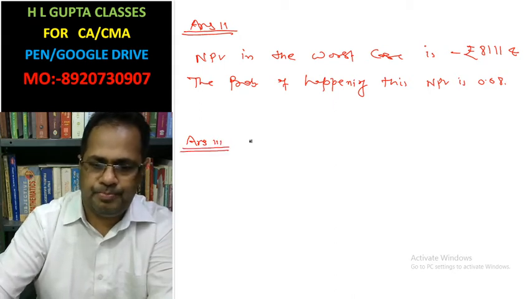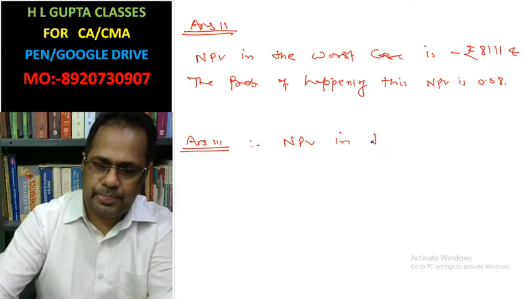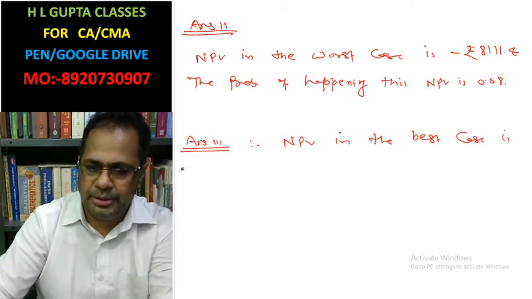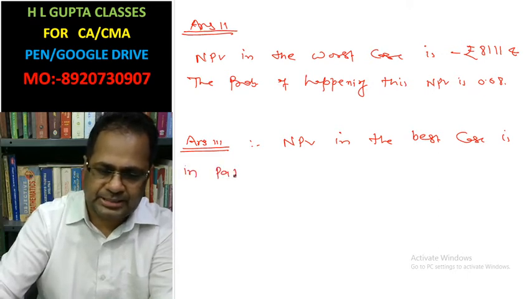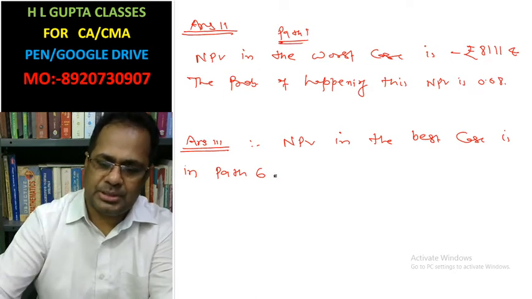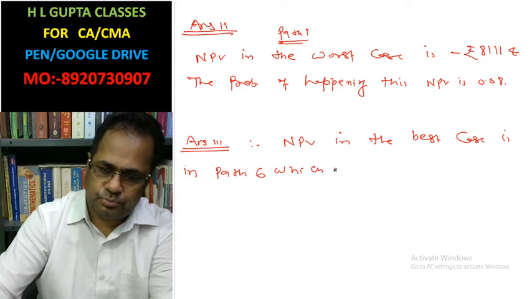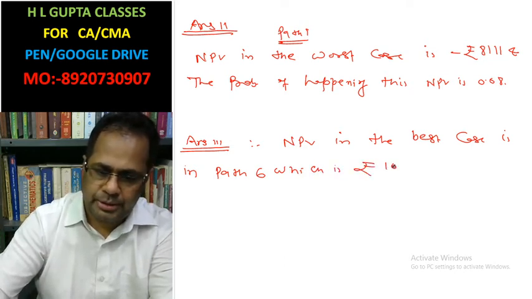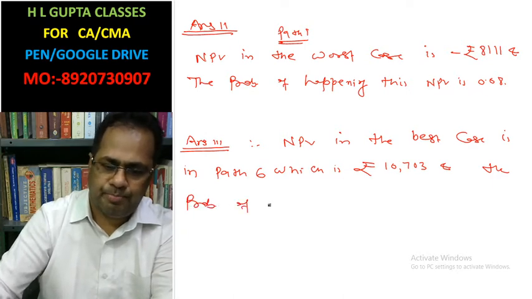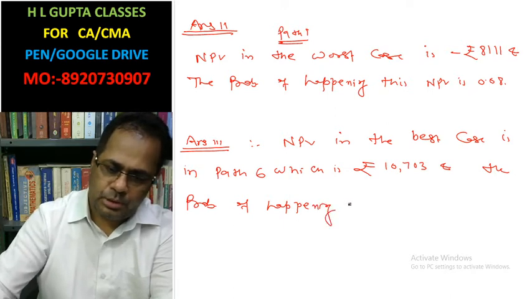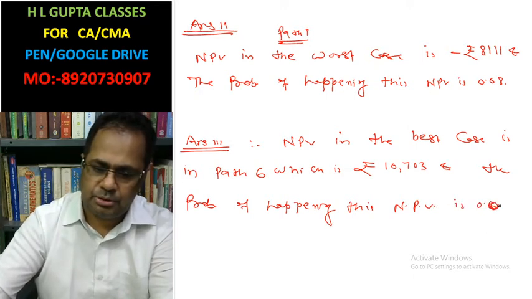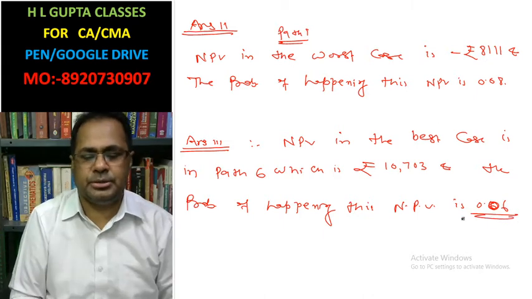Answer of third part. Net present value in the best case is in path 6, which is 10,703, and the probability of happening of this net present value is 0.06.